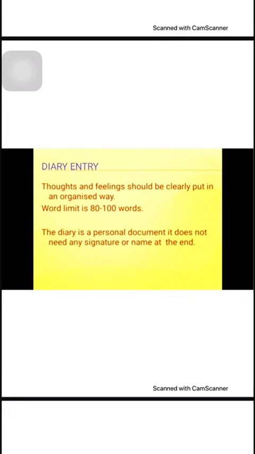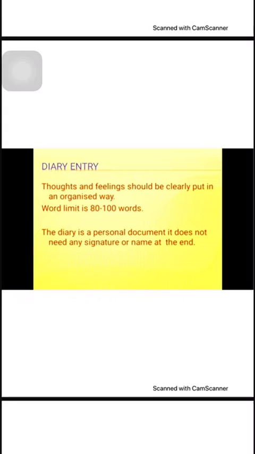But in case we are writing at home, I love to write a diary. So what I do, I write at night, between 10 and 11 p.m., about one page on whatever has happened from morning till evening, whatever I have done.